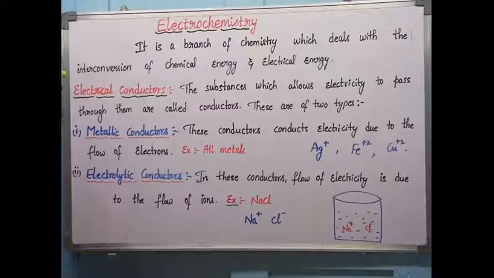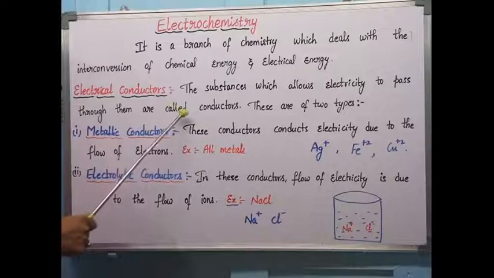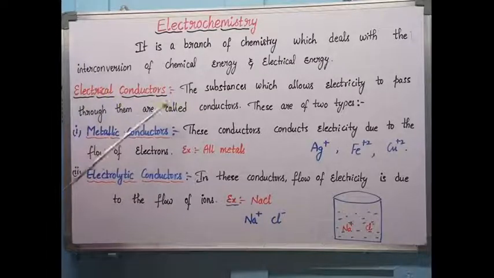In electrochemistry, mainly we will get the term conductors. So let us see some basic terms here. Electrical conductors, or conductors, are the substances which allow electricity to pass through them. The best examples you can give are an iron rod and a copper plate. If you take a copper plate and pass electricity, it easily passes through it. You can even take water as a good conductor. Even the human body is an example of an electrical conductor.